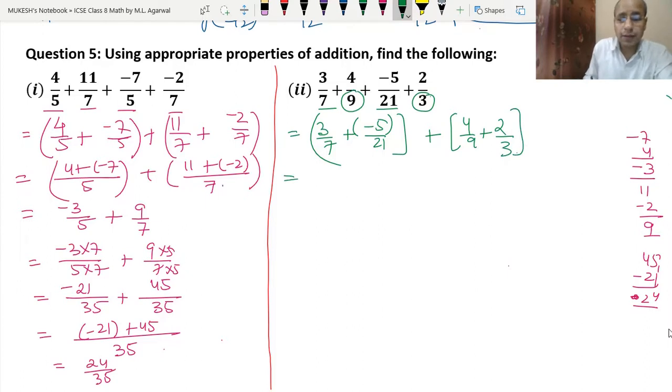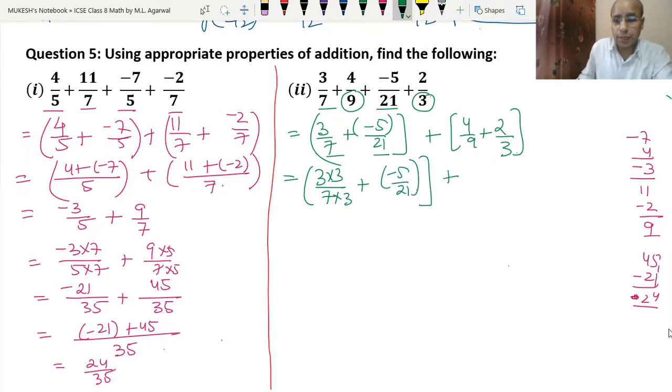Here the LCM of 7 and 21 will be 21 because 21 is the multiple of 7. So to make it 21, we multiplied 7 by 3. So it became 9 upon 21 and minus 5 upon 21.